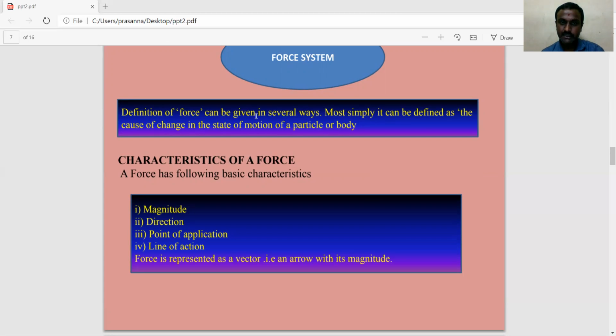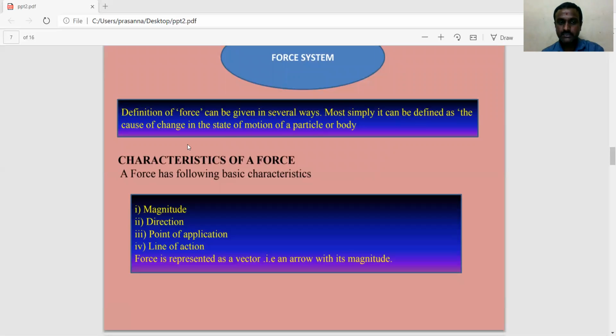The definition of force can be given in several ways. Most simply, it can be defined as the cause of change of state of motion of a particle or body. Force can be seen in several ways, such as a push or pull. When a body is at rest or in motion, its state can be changed by a force.